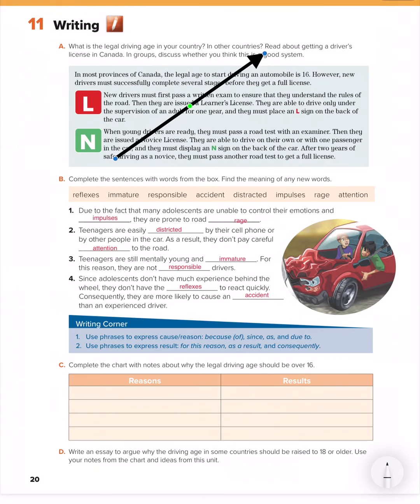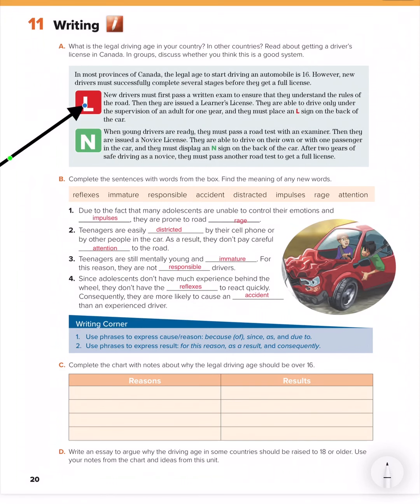In other countries, read about getting a driver's license in Canada. In groups, discuss whether you think it is a good system. So we will talk about some rules in Canada. The legal age to start driving, as we know, is 16. However, new drivers must successfully complete several stages before they get a full license. So in Canada, you must be 16 years old to start driving.